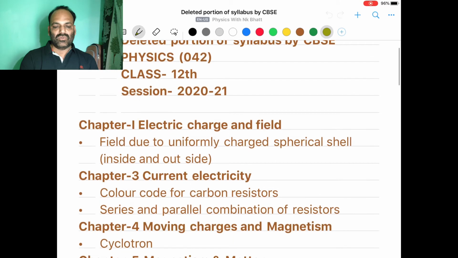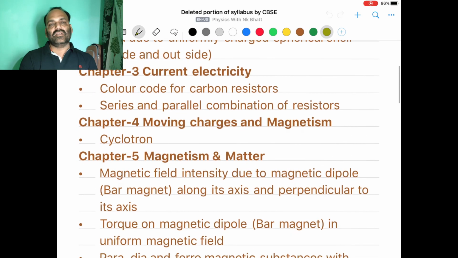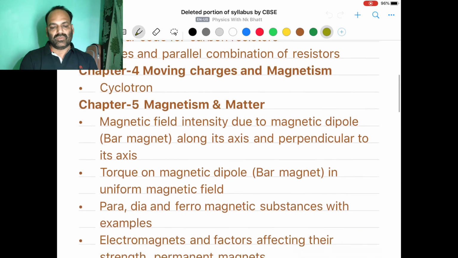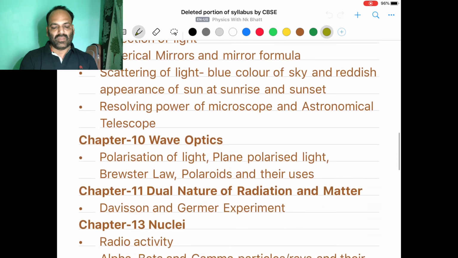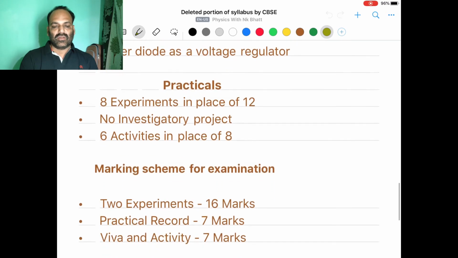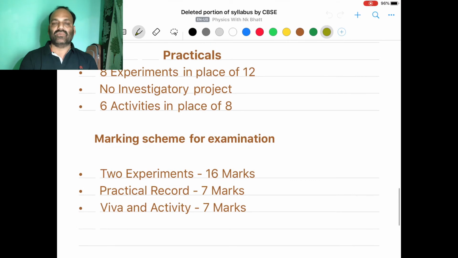So in that way I told you majorly about the theory chapter wise, which topics are removed and the rest will remain as it is, so we have to prepare for them properly. Then it comes to practicals also. Practical examinations are conducted for 30 marks. You know very well that the exams are conducted in two sections, theory and practical. The theory part contains questions of 70 marks and practicals maximum marks are 30.